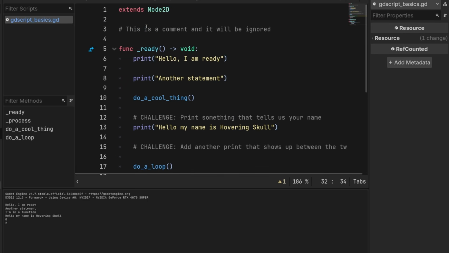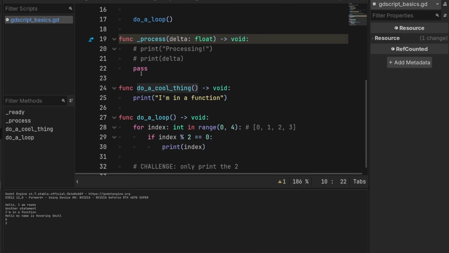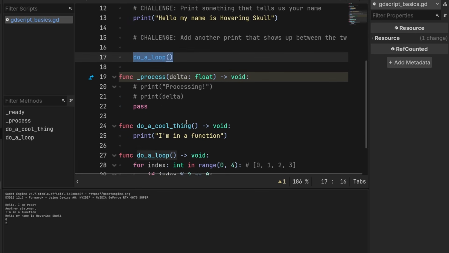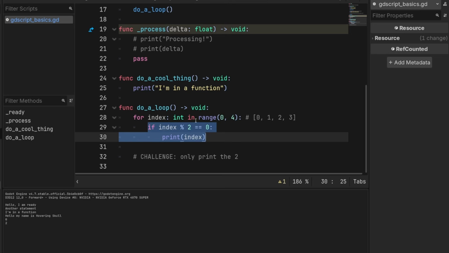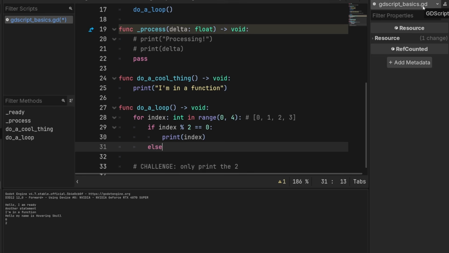Okay, so you can see how control flows now from the top to the bottom. Whenever you see a function, it goes into that function. And whenever there's a loop, it goes over this as many times as are in whatever the range is, or whatever it's looping over. And whenever there's an if, we can go into here conditionally if this if condition is true.